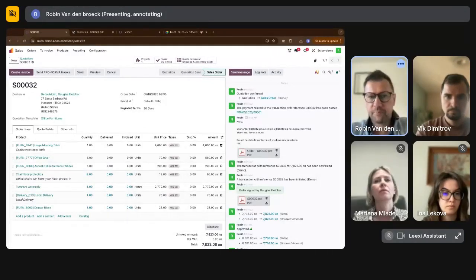Now, in this case, for this specific quotation template, there is a product in here that also creates a project. So in Odoo, we have this project concept that is very powerful, actually. You can do a lot of things with it for more complex quotations, let's say. So I think furniture assembly, one of these products, is defined to be a service and also creates an assigned project for it.